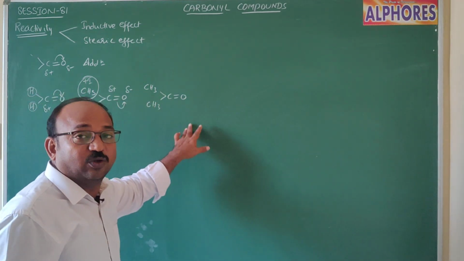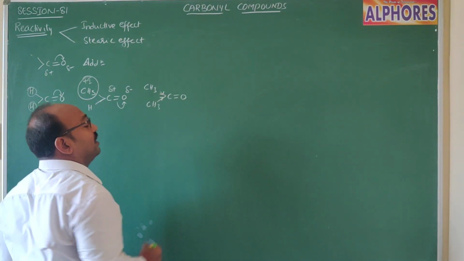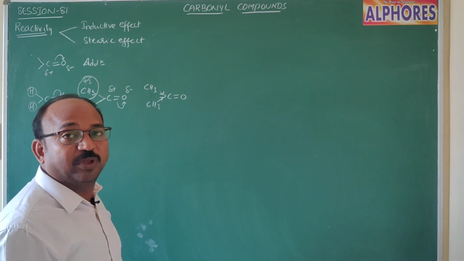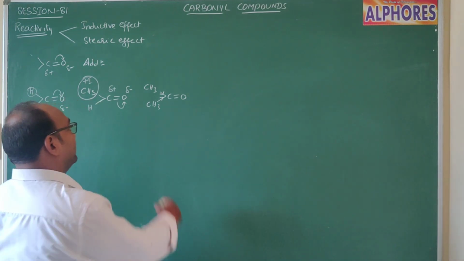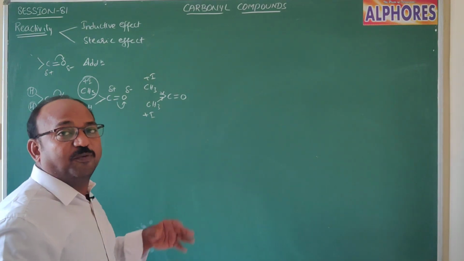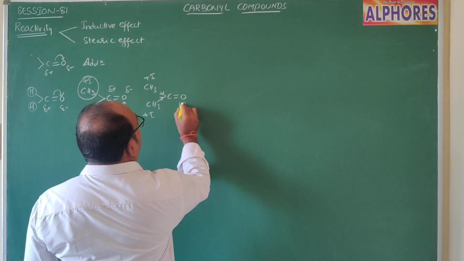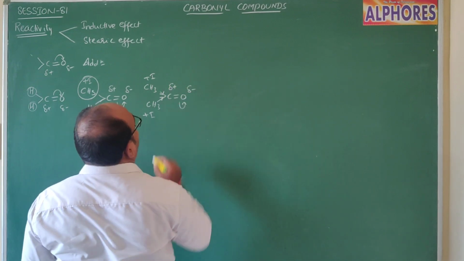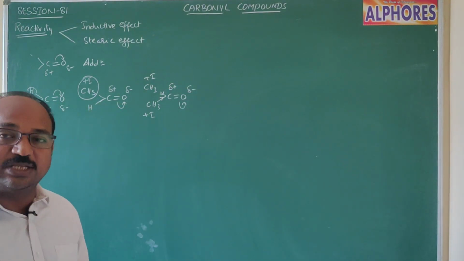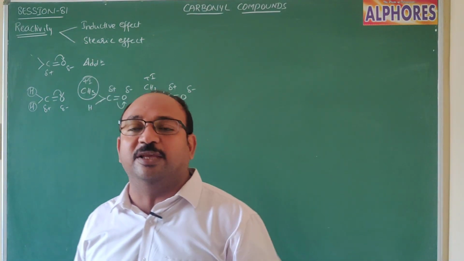Now let's come to acetone. In case of acetone, two methyl groups are there. Both methyl groups are electron releasing groups, means this one is plus I and this one also plus I. Because of both plus I groups, the positive charge which appeared upon this carbonyl carbon further decreases. The positive charge density will be compensated by two electron releasing groups.